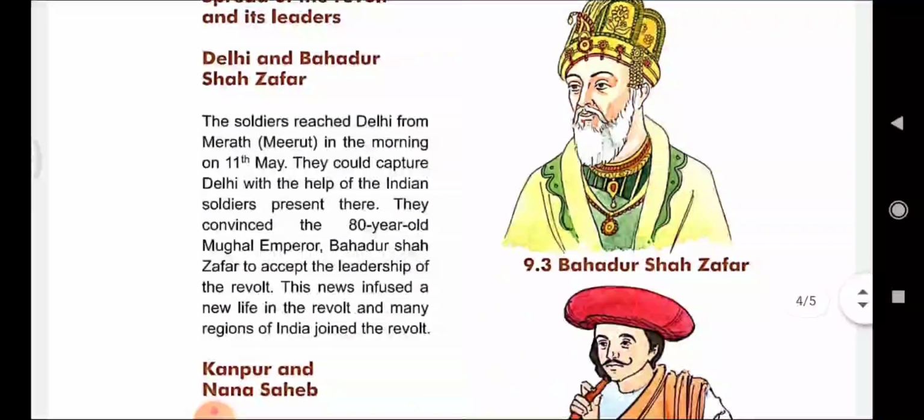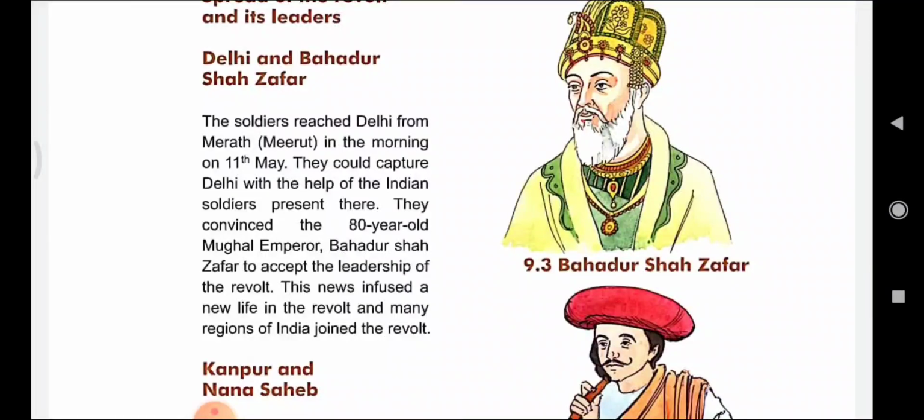The soldiers reached Delhi from Meerut in the morning of 11th May. They could capture Delhi with the help of Indian soldiers present there. They convinced the 80-year-old Mughal Emperor Bahadur Shah Zafar to accept the leadership of the revolt.